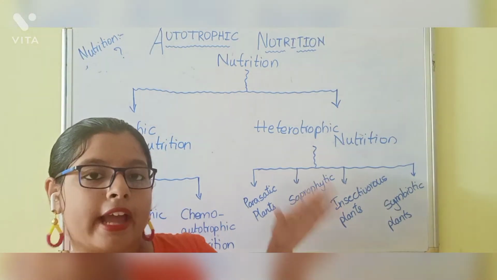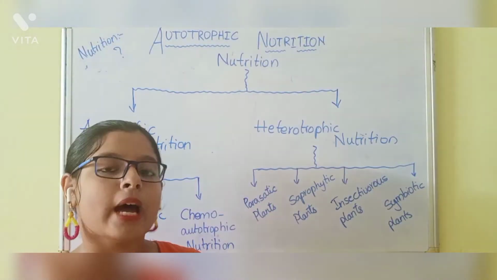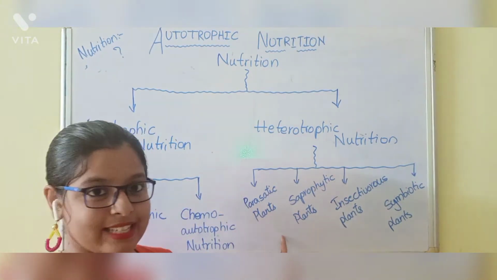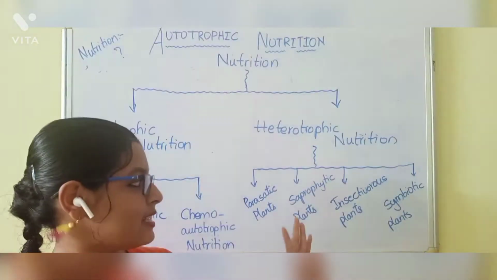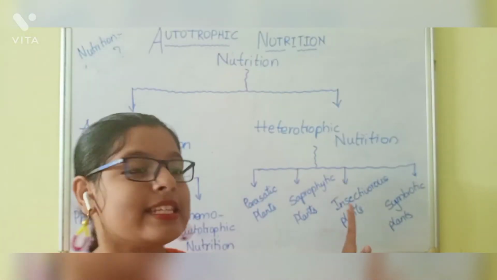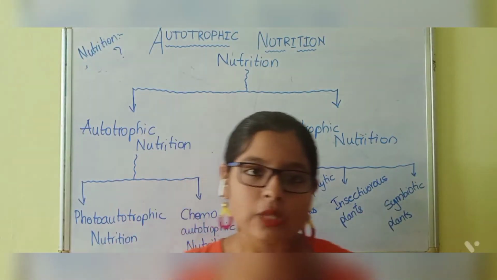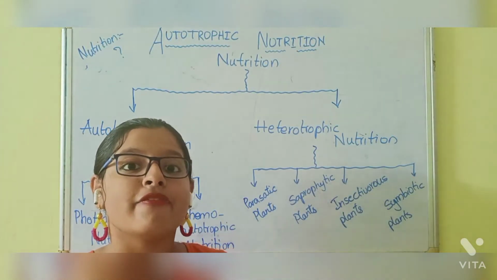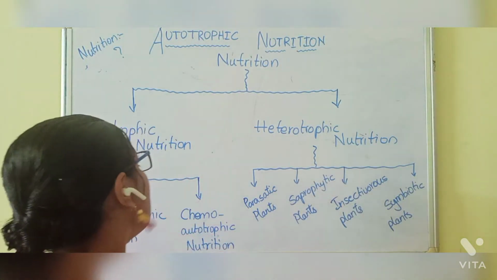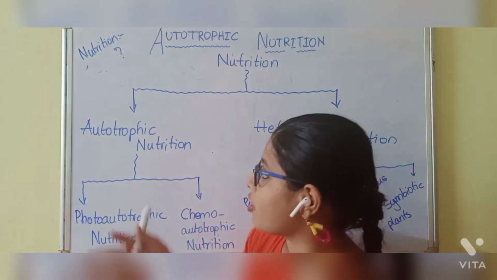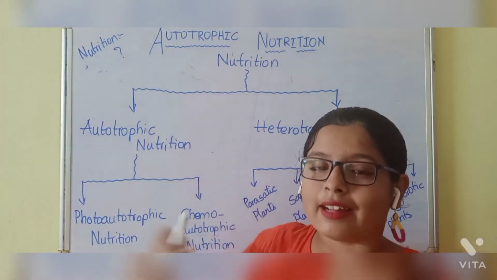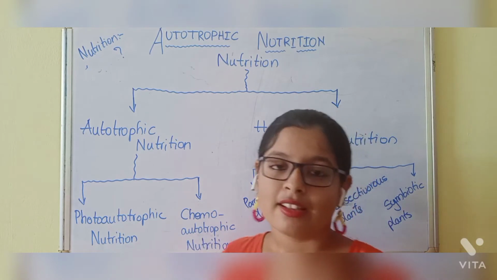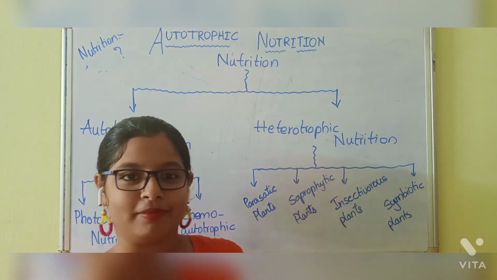Heterotrophic nutrition is subdivided into four types: parasitic plants, saprophytic plants, insectivorous plants, and symbiotic plants. In this video, I am going to give a brief introduction to autotrophic nutrition, and explain photosynthesis in detail.